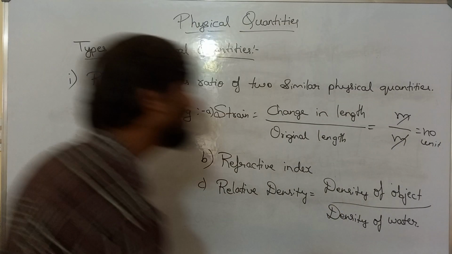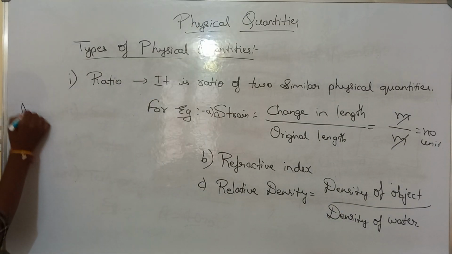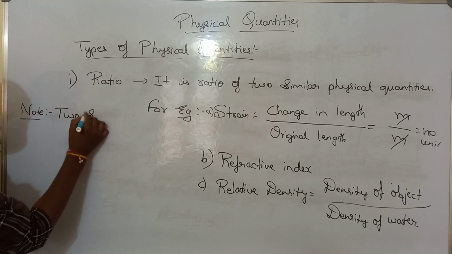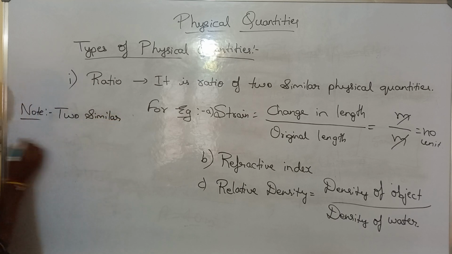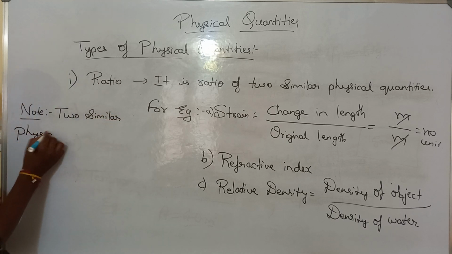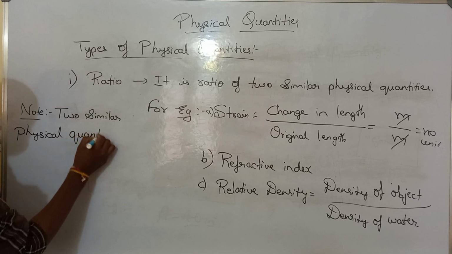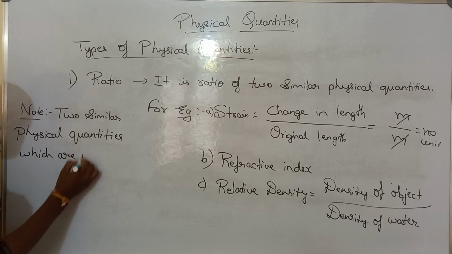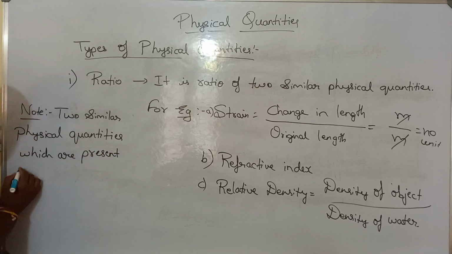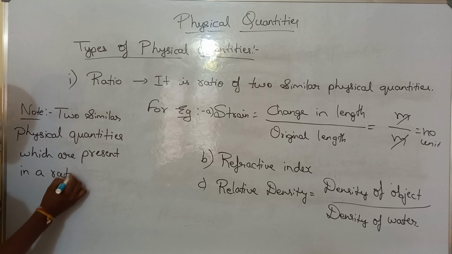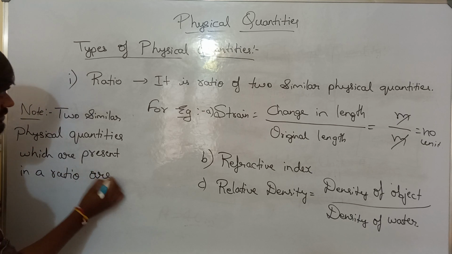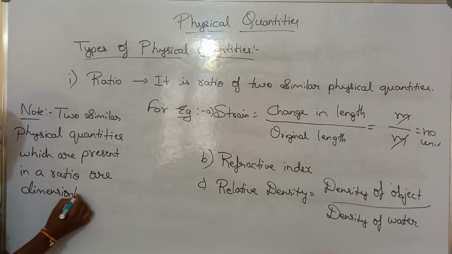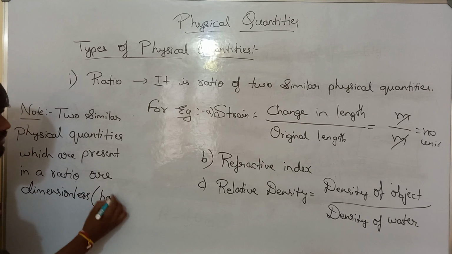So write down an important note here: two similar physical quantities which are present in a ratio are dimensionless, that is, they have no unit.